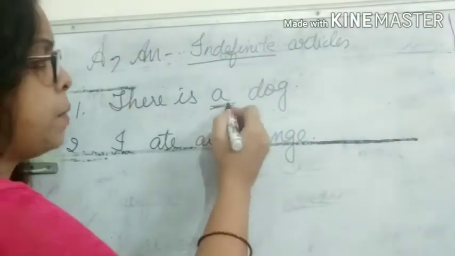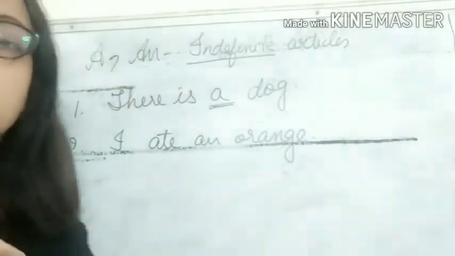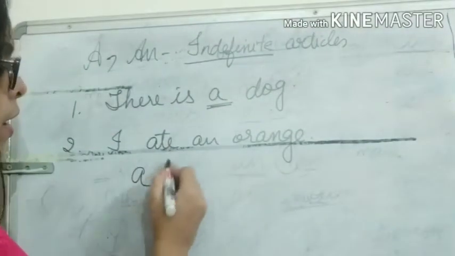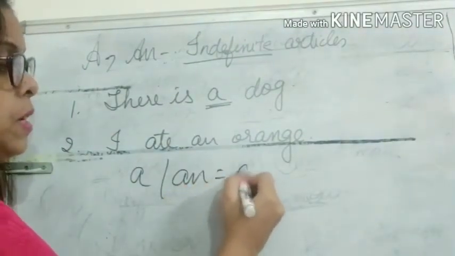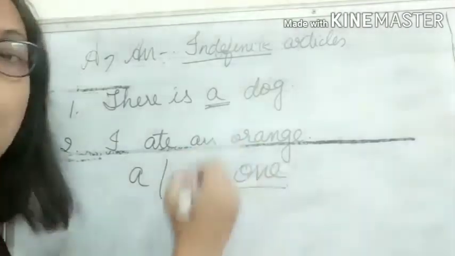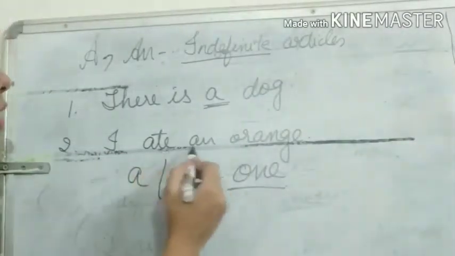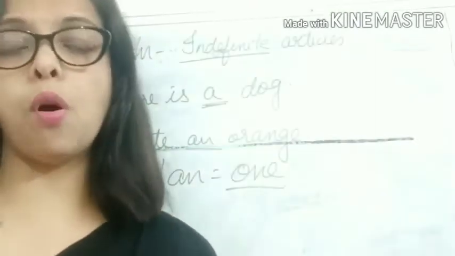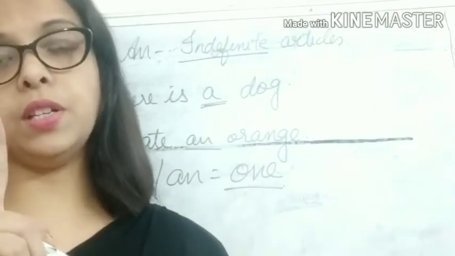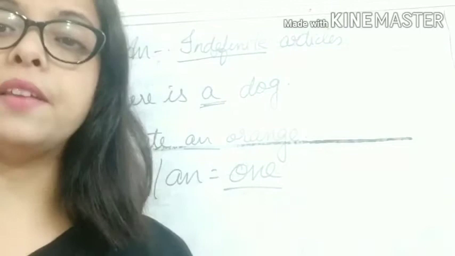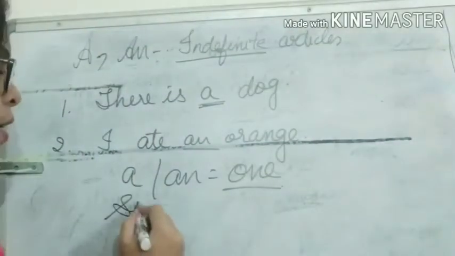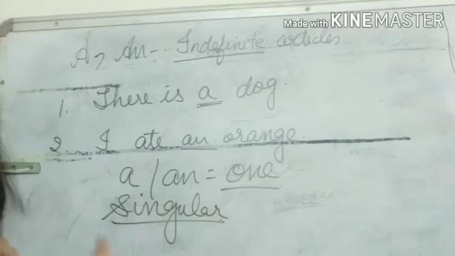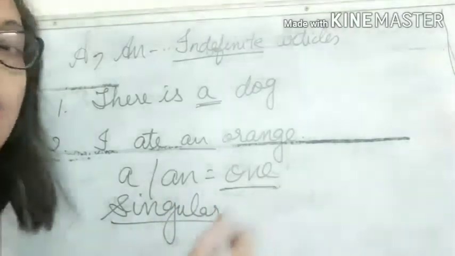And also a means one. If I say there is a dog, how many dogs are there? One. Okay, so a or an means one. I ate an orange. How many oranges have I eaten? An orange means one orange I have eaten. So a and an are always used with singular. They are never used with plural because a and an mean one.